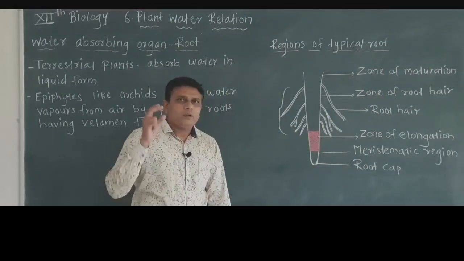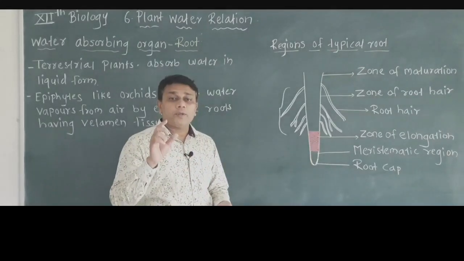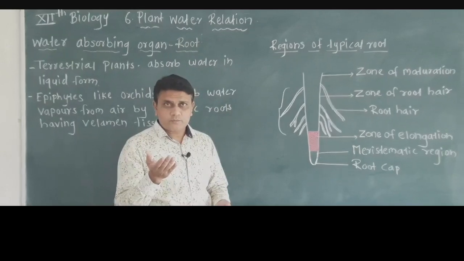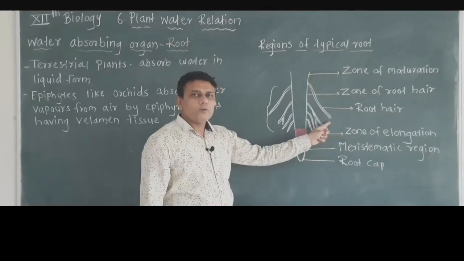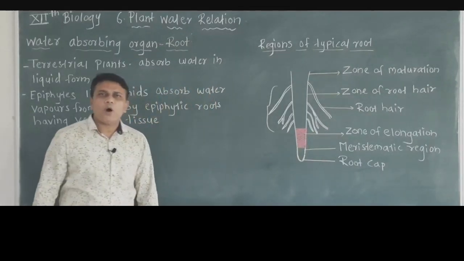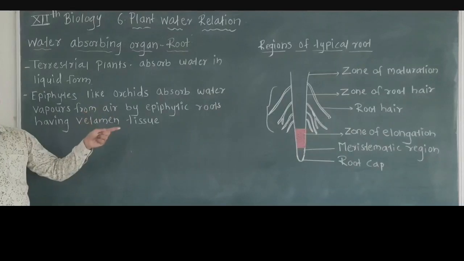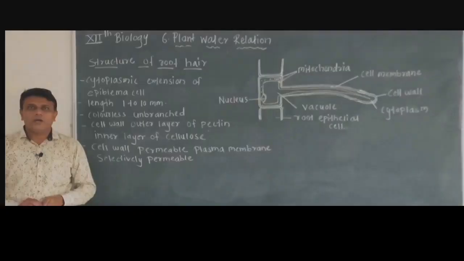In the region of maturation, the different developed cells are organized into different tissues of the root. So these are the regions of a typical root. Here we have seen the structure of a typical root.